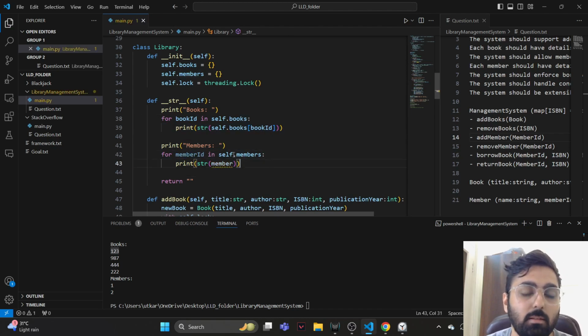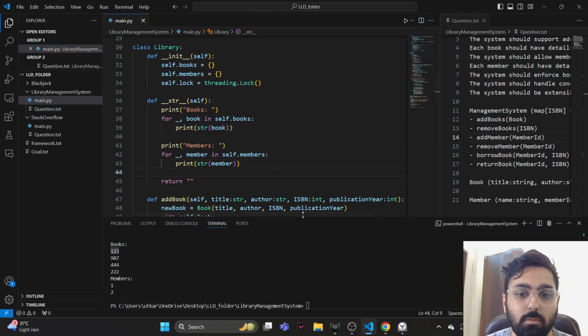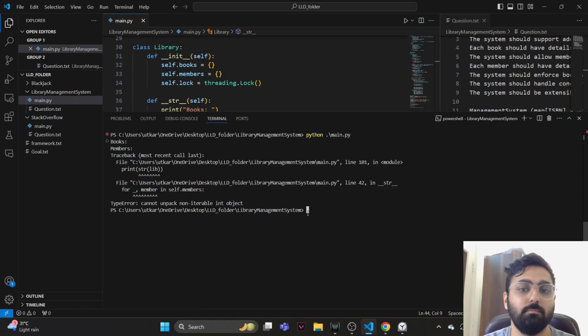What it's doing is going through the IDs. Alternatively, what I could just do is let's round it back a little, and let's say we have the ID and the book. Over here we're going to do this and the member, and this should work. Okay, this should not work. Cannot unpack non-iterable int object.